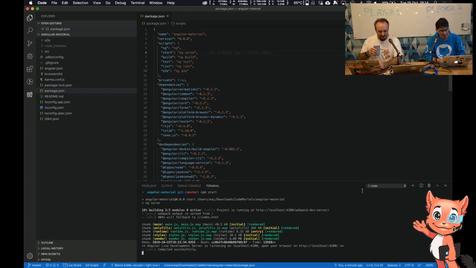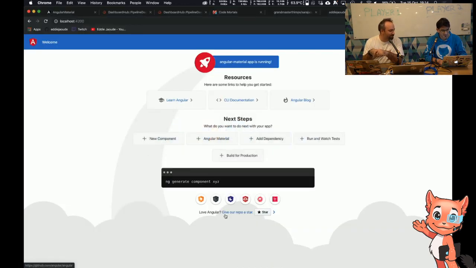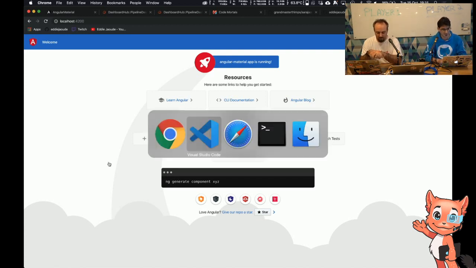So I've got Angular running. I've got the npm start, as you can see at the top of the terminal, and now it's running. If you go to the browser, you can now see I've got Hello World, which I called my project Angular Material. Yeah, it is now running. So it looks pretty good, but let's strip all that out and add Material, because this is just Angular stuff.